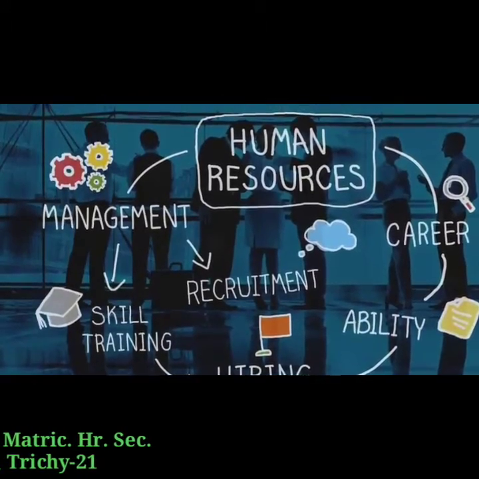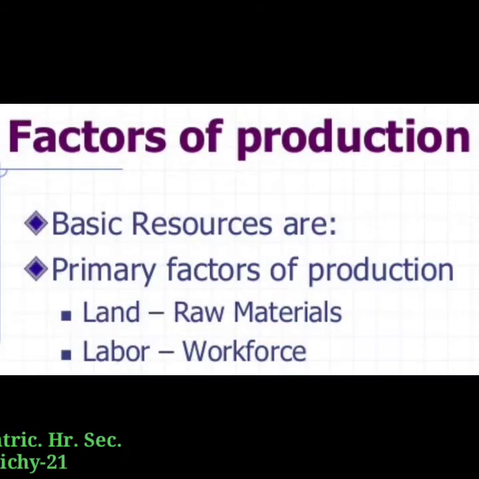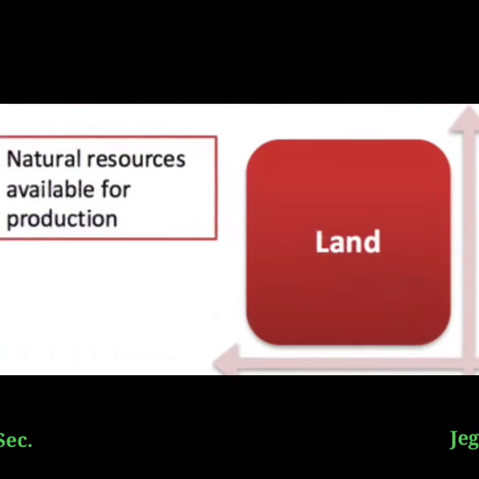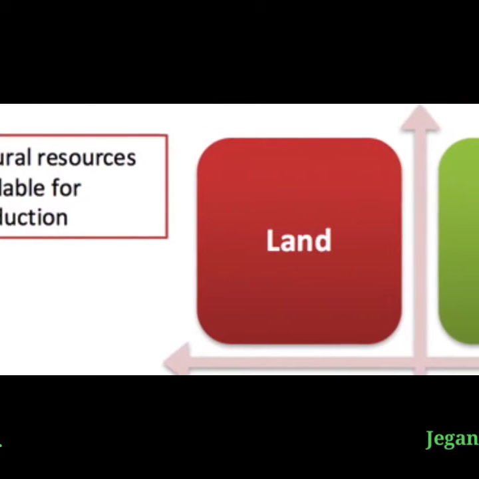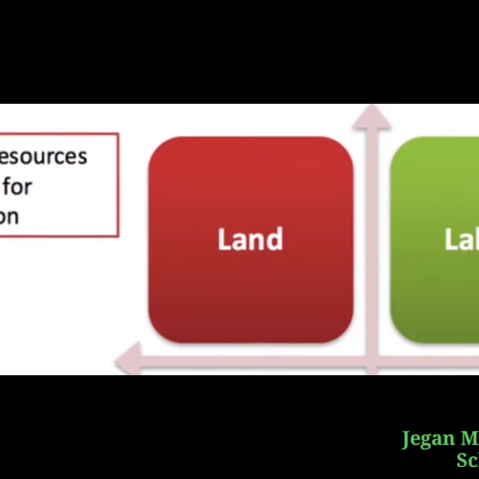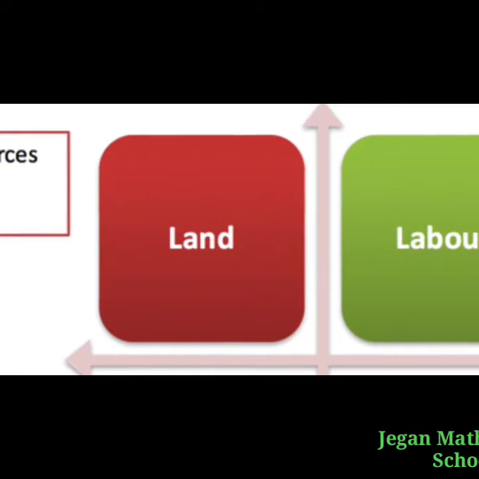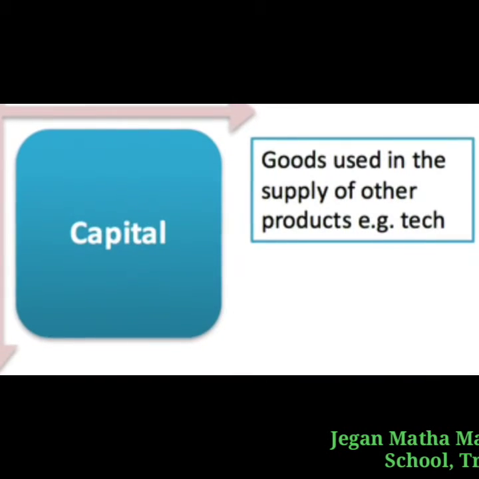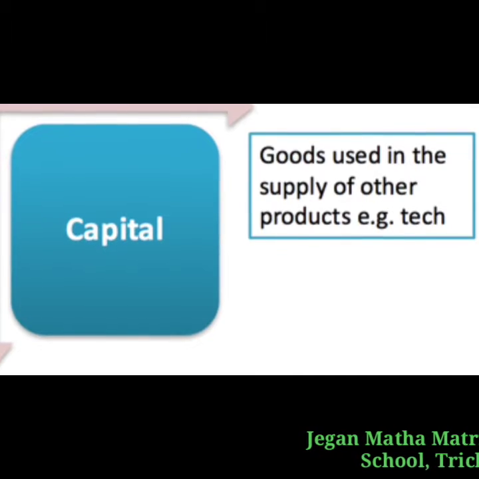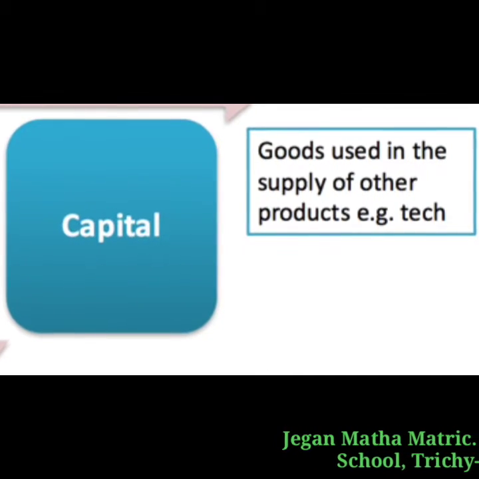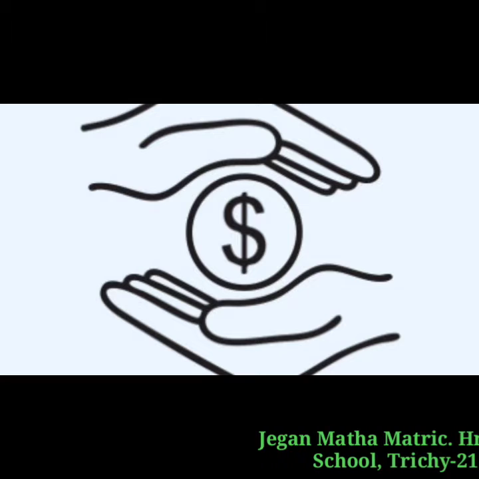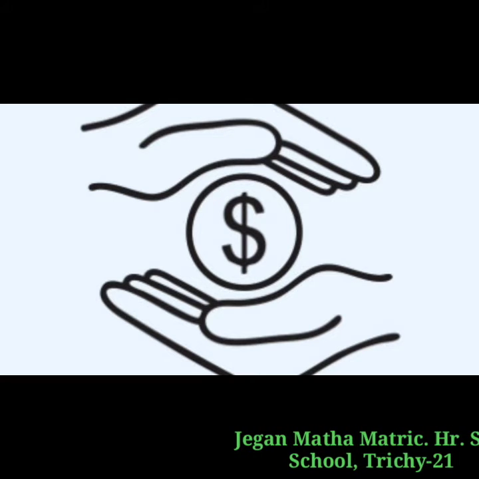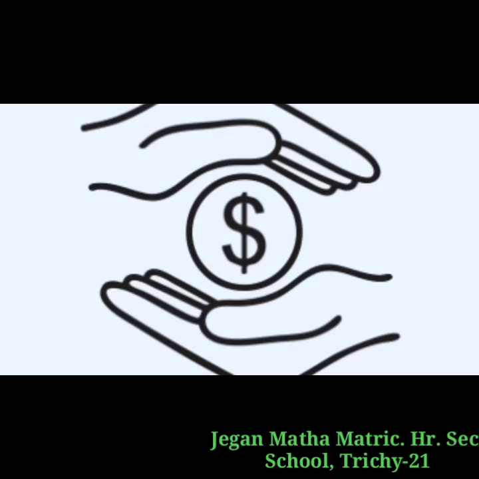Land and labor together are called primary factors, because they are naturally given, and without them, no goods can be produced. Saving is production minus consumption. This saved amount is called capital, which serves as investment in the production process.